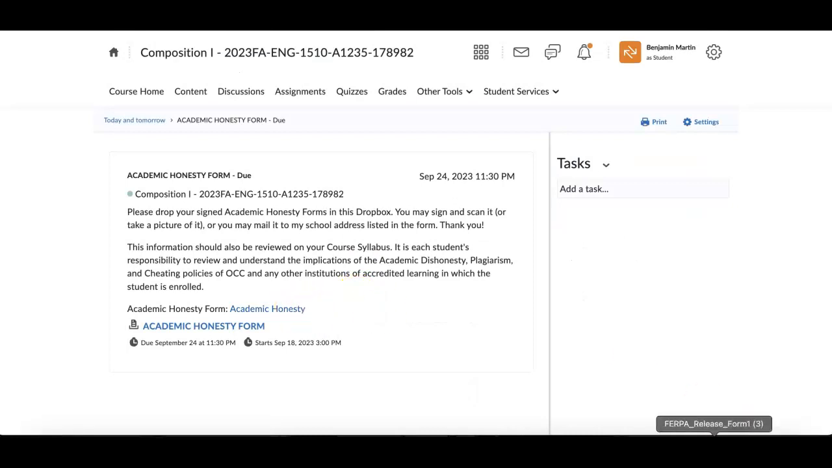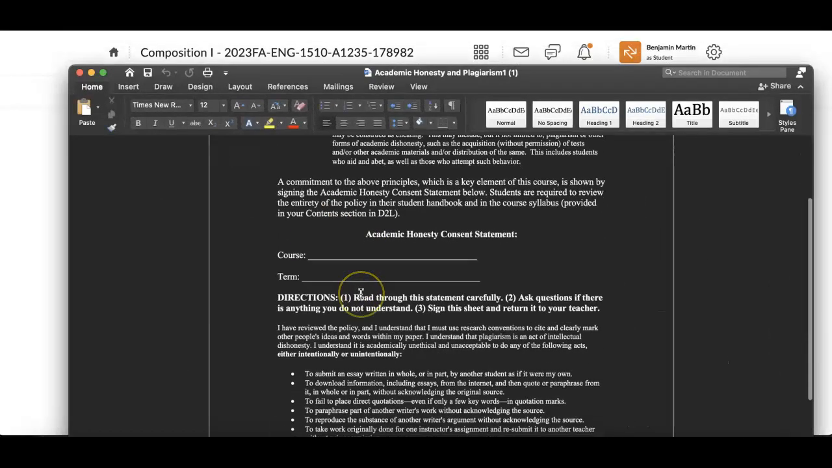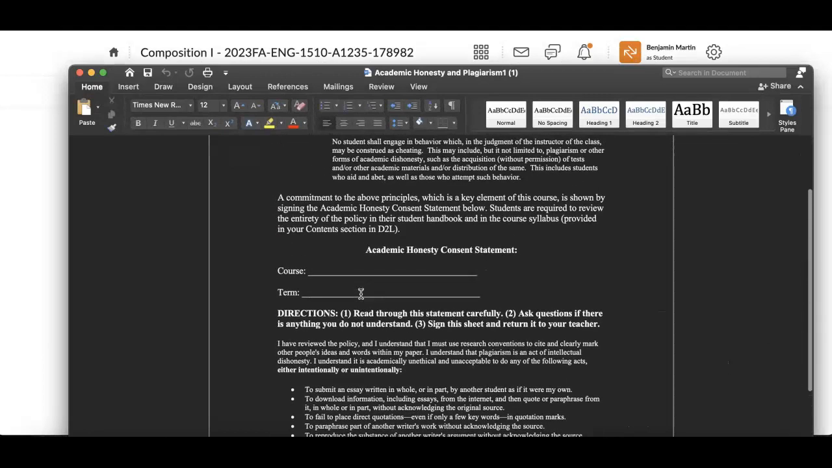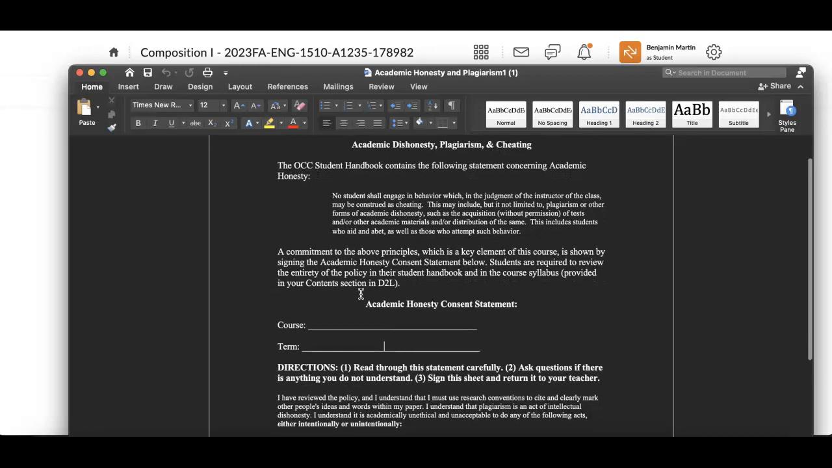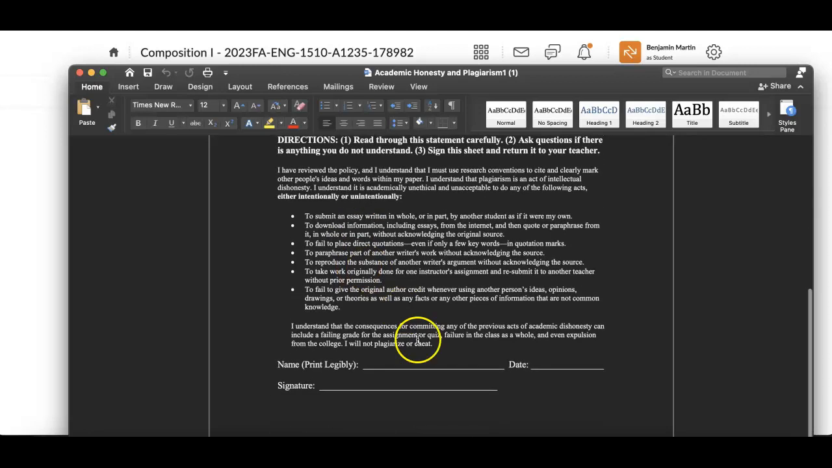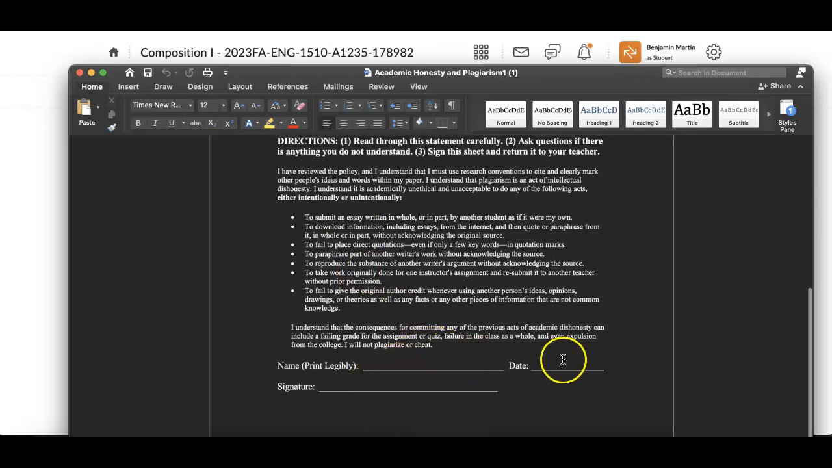You click on these and download the forms. Those forms, once you download them, you can just fill these out right on your computer. I don't need them to be handwritten and printed out. Just go ahead and fill these in: course, term, name. You can type it twice. Give me the date. And then for those 2 different forms, this one's for academic honesty.